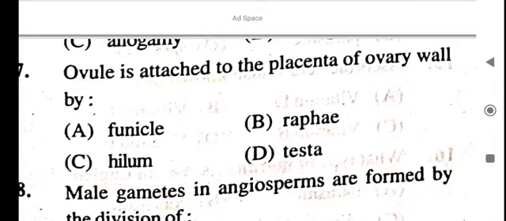Ovule is attached to the placenta of ovary wall by funicle. Okay, ovule is attached to the placenta of ovary wall by funicle.